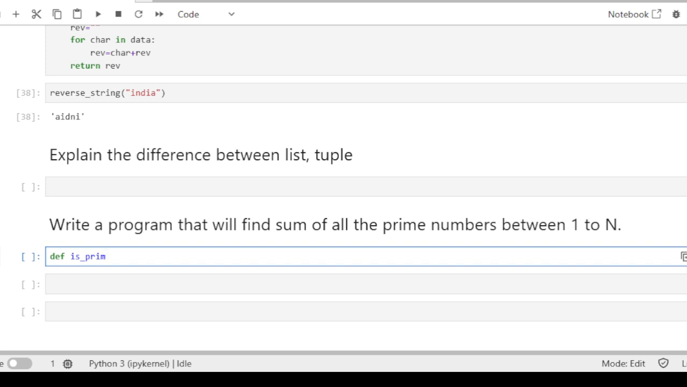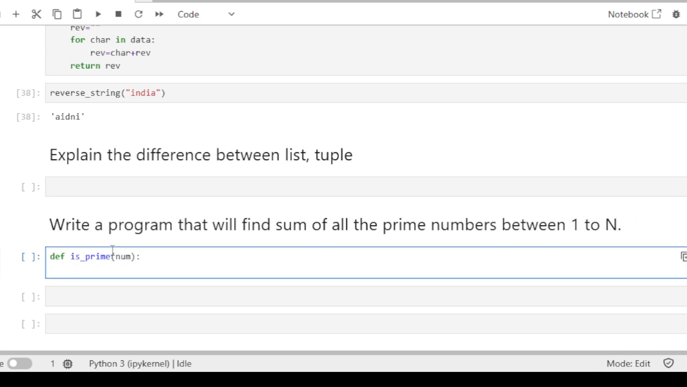Okay, so first let's create a function to check if a particular number is a prime number or not. So it will take a number, and first we need to write a for loop, for i in range. We need to check from 2, because prime numbers are divisible by 1 and itself, so we need to start from 2 and go up to num.